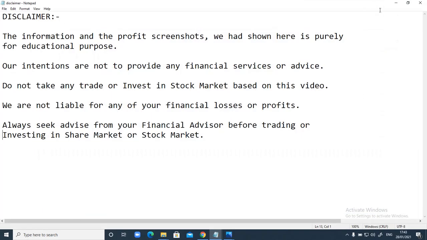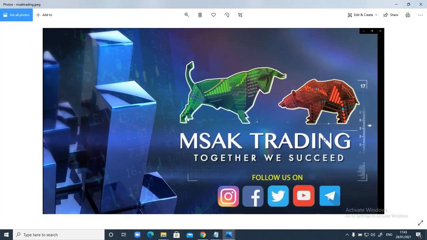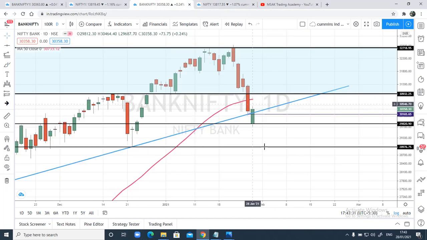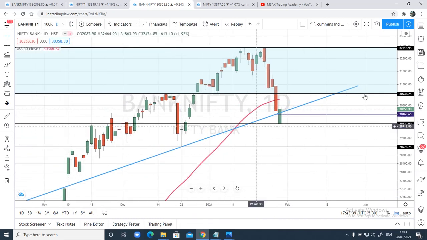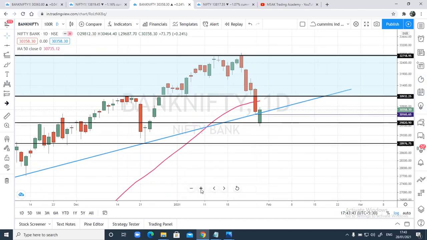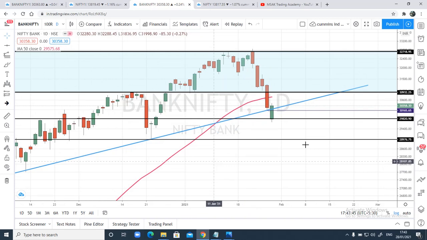Guys, yesterday we had analyzed Nifty and Bank Nifty and we had seen a wonderful expiry today. I'd also shared a view regarding 30,000 CE in Bank Nifty and we had capitalized very well today. Now let's check out what our trading plan is for tomorrow. Talking about Nifty and Bank Nifty on spot chart, I'll show you some beautiful levels that Nifty and Bank Nifty are holding.